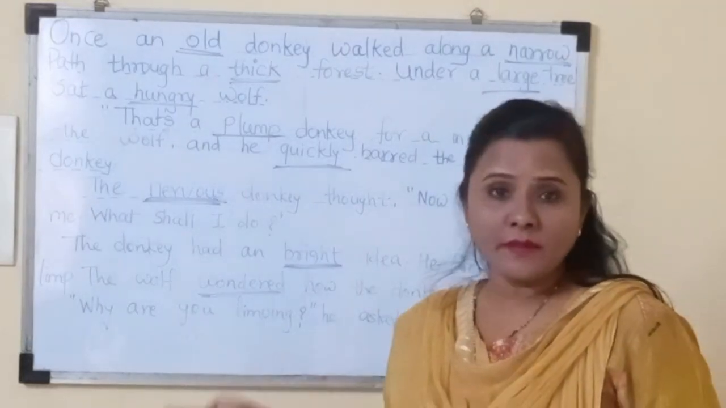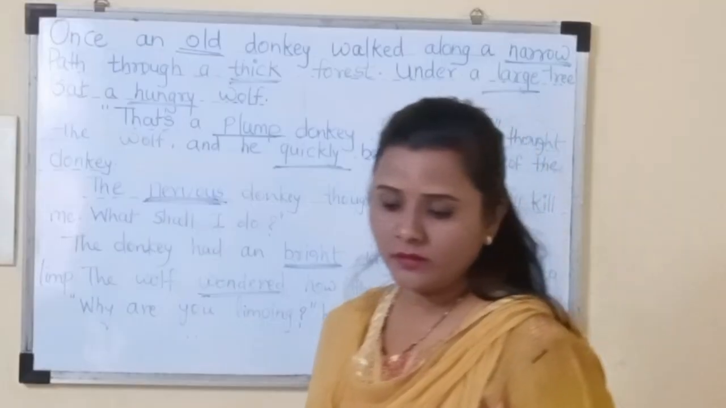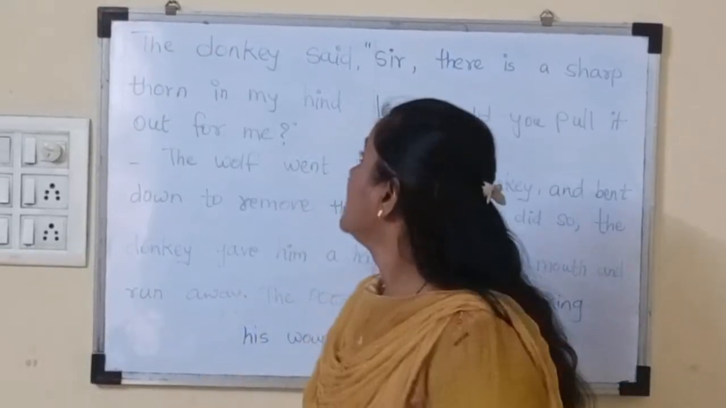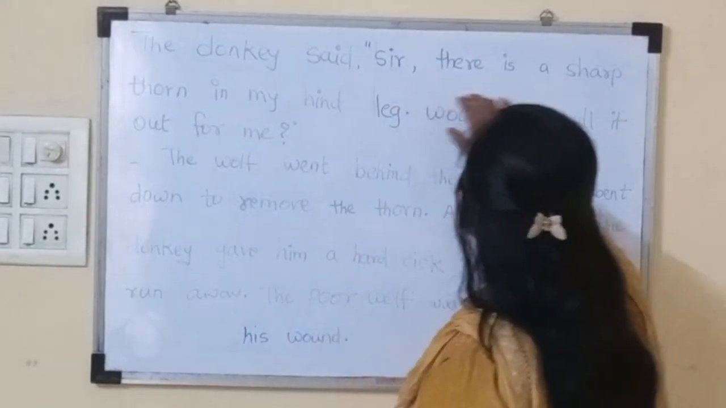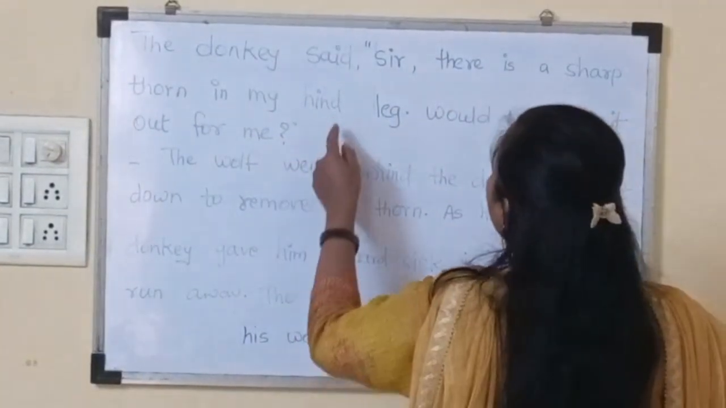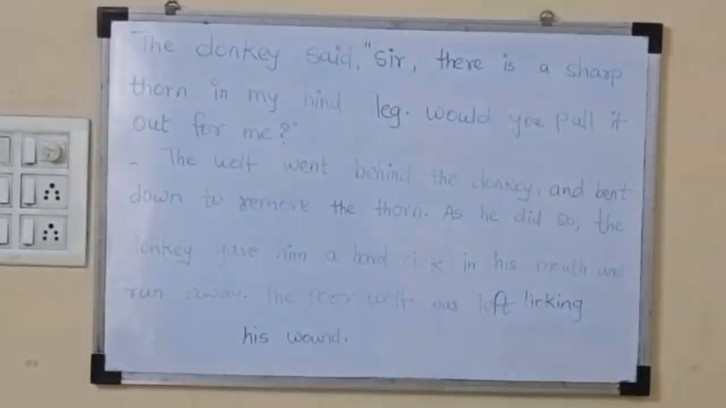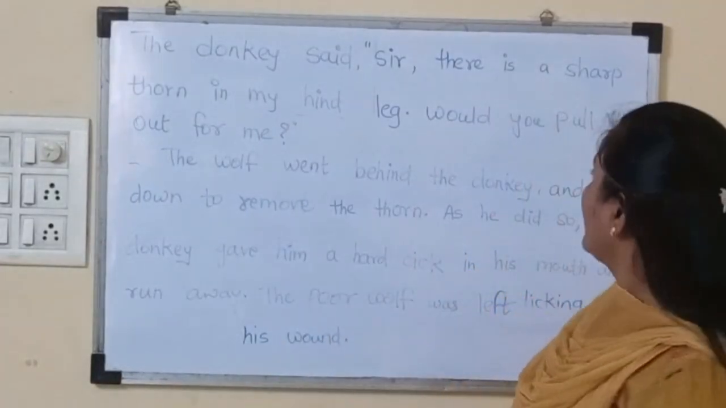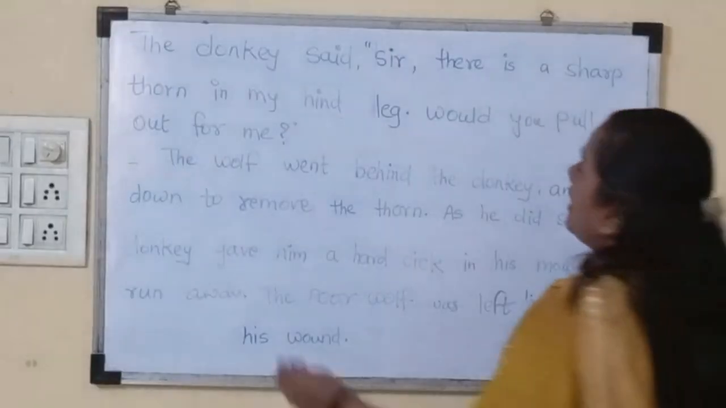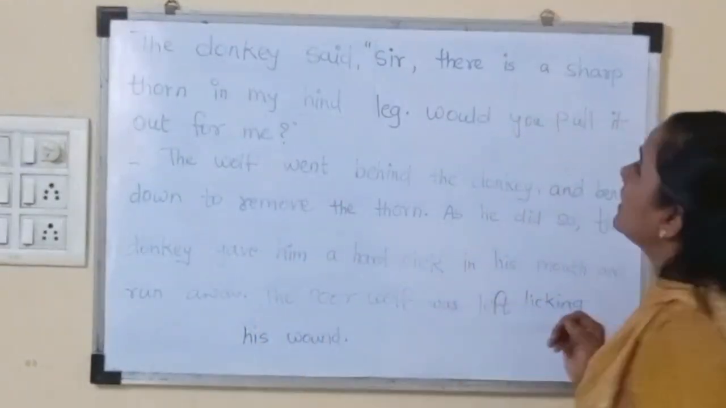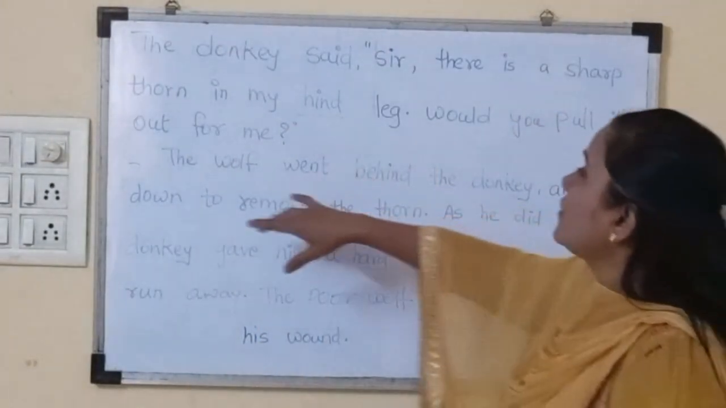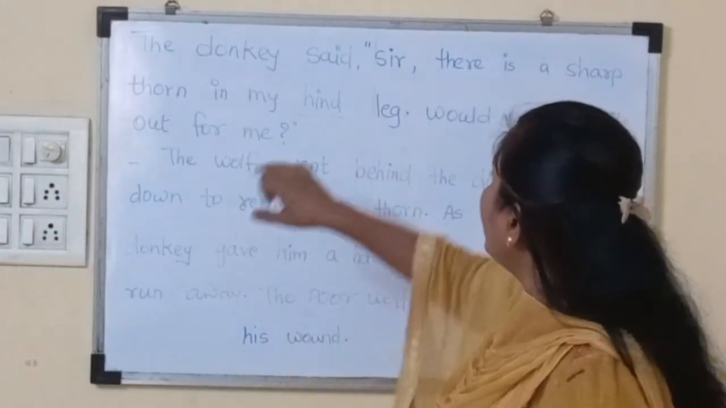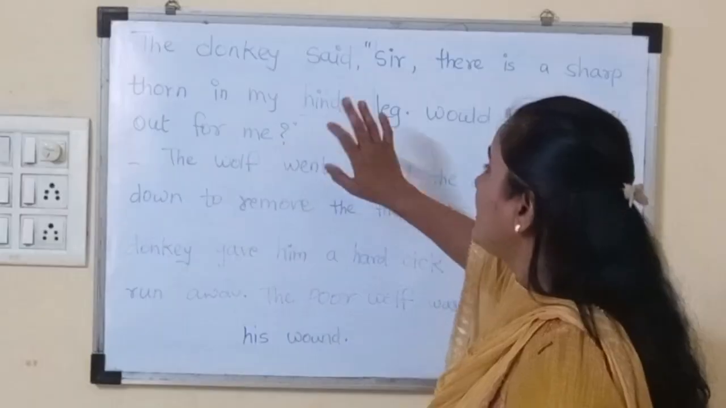Copy this. I am writing one more paragraph over here. Start. Now the next one. The donkey said, Sir, there is a sharp thorn in my hind leg. Which leg? Hind. What is the meaning of hind leg? Back leg. Okay. Would you pull it out for me? मतलब डोंकी क्या बोल रहा है wolf को कि thorn गया है, काटा. Thorn means काटा. Thorn is in his hind leg, back leg.